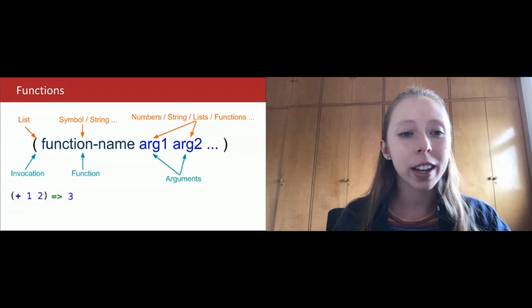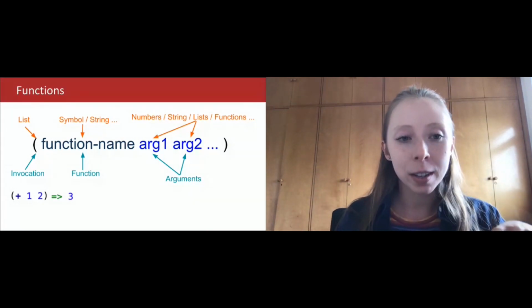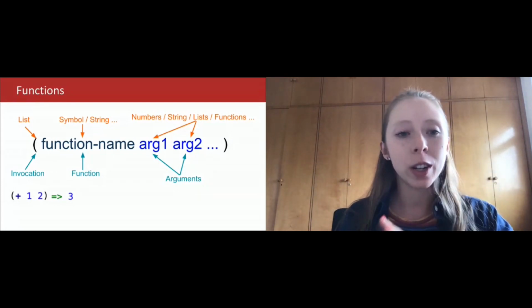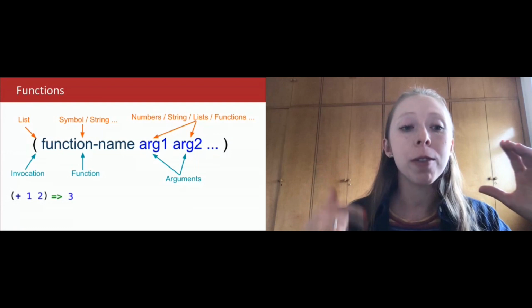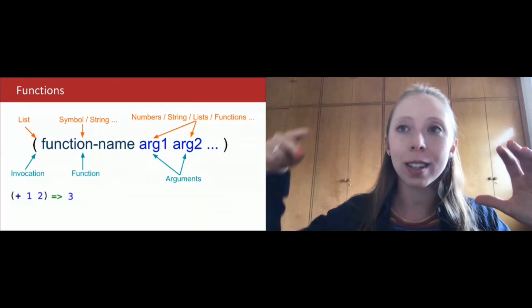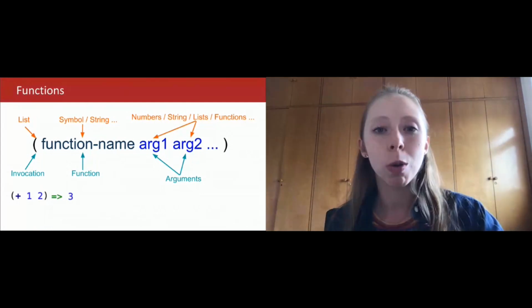And here I have some examples that I showed early, the addition. So here I can see that I have my parentheses, then I have my addition symbol, and then I have 1 and 2 being my arguments. And I know that these parentheses are invoking the application of these arguments to my symbol plus. So 1 plus 2 equals 3.